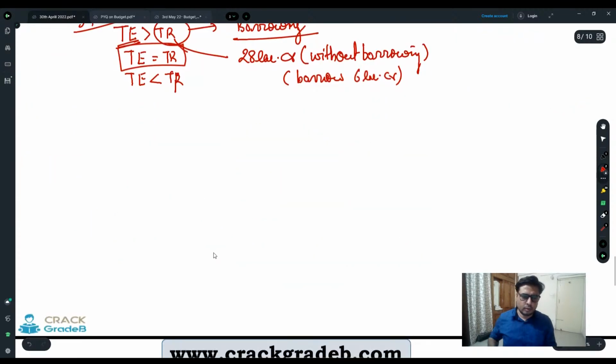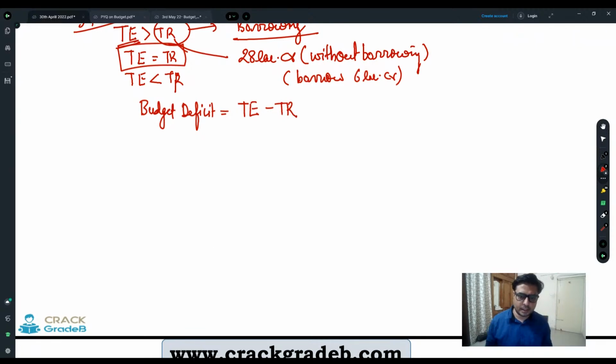But for a formulation, we have to write this: budget deficit is equal to total expenditure minus total receipts. But practically there will be no deficit in the budget because the government is going to borrow the money in order to match their expenses, right?